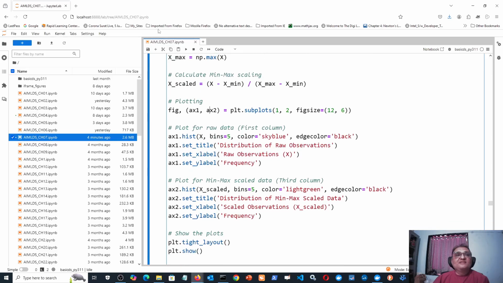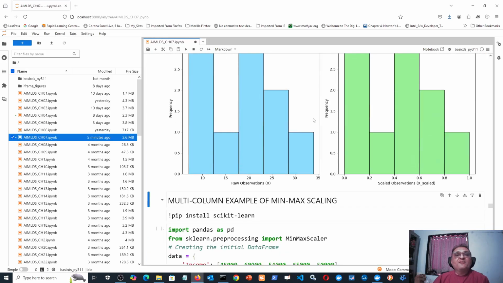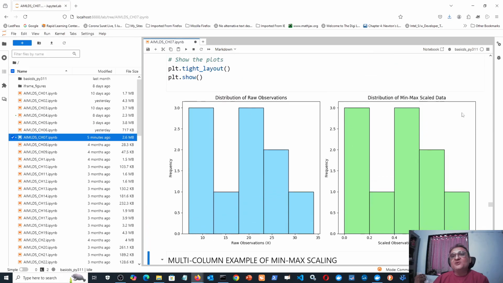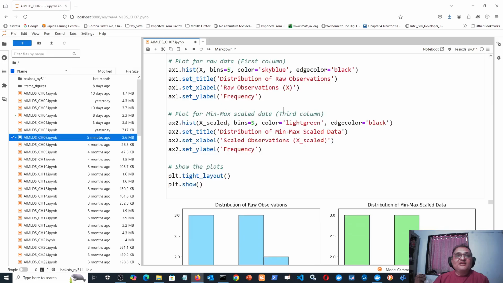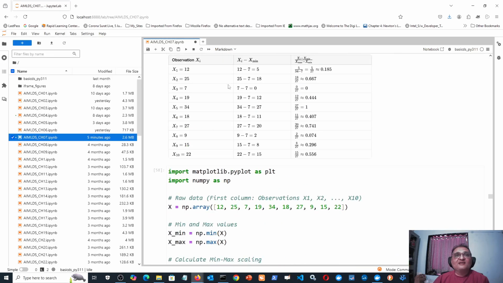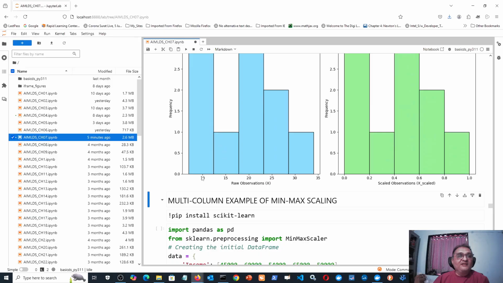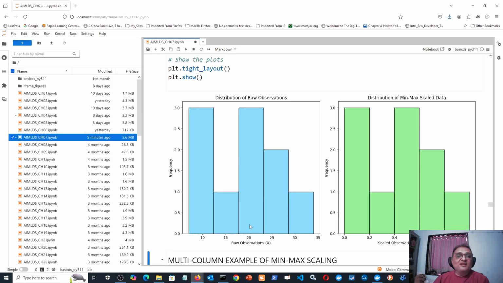So that would be like this: 5, 18, 0, 12, all x i minus x minimum, divided by 27. Let us plot this, and I am plotting the original data distribution also and the new one after doing min-max scaling. And it is surprising. You can see that the original data was looking totally different, 12, 25, 7, etc. The range is from 10 to 35. So one is maybe 12, another is 25 and so on.